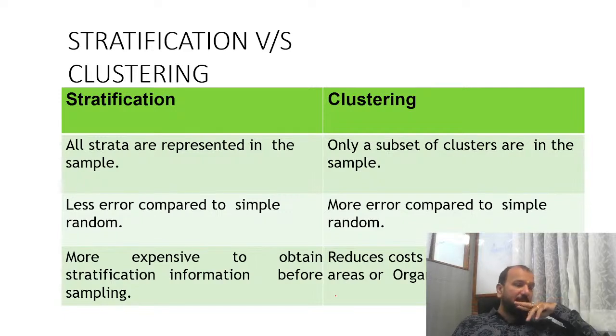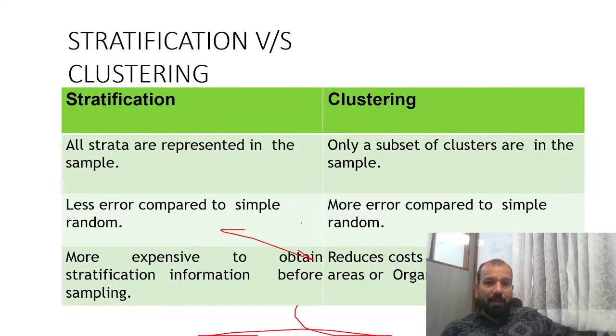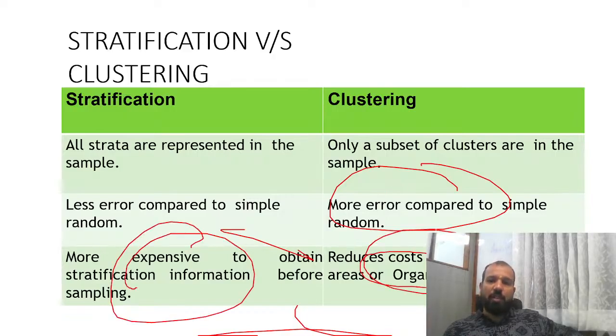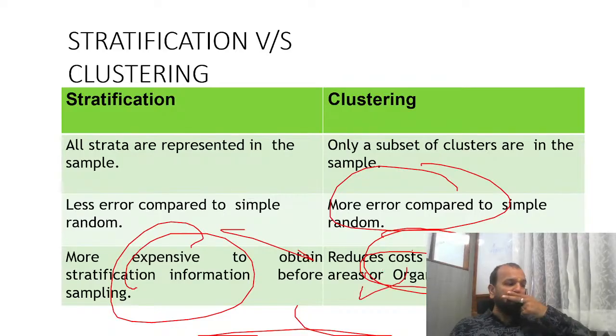और आपको और समझ में आए, for better cluster understanding, I made the difference between stratified and the clustering. In a strata file, all strata are represented in the sample. सारे स्ट्रेटा में से कुछ कुछ लोगों को लेते हैं. In a clustering, what we do, only a subset of the clusters are in the sample. Less error compared to the simple random. More error होता है, so chances of the error are more because you are picking out the full cluster. It is more expensive, is a reduced cost to sample only some areas of the organization.